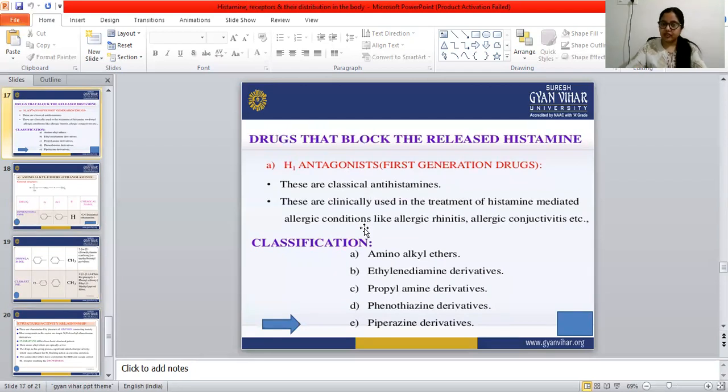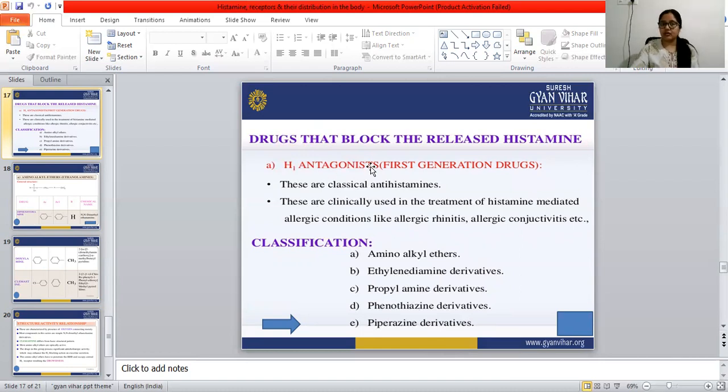So here I have given the classification of the H1 antagonists. First is amino alkyl ethers, then ethylene diamine derivatives, propylamine derivatives, phenothiazine derivatives and piperazine derivatives. So these are the classification of the H1 antagonists.